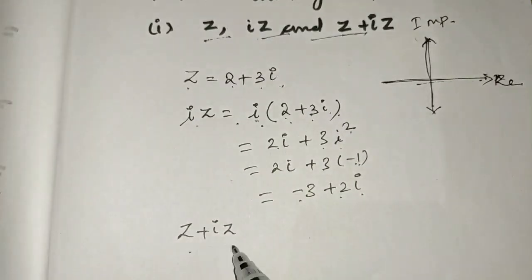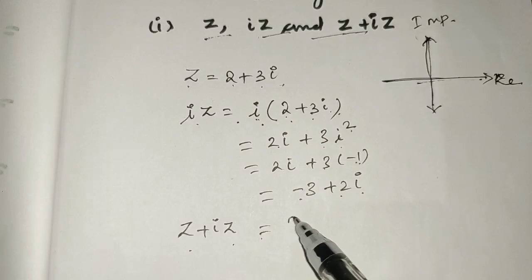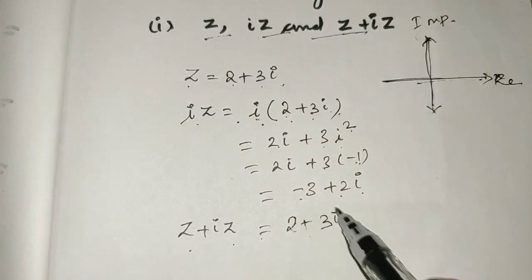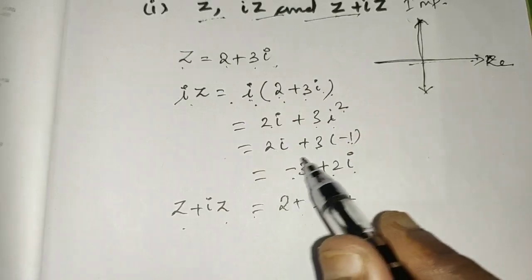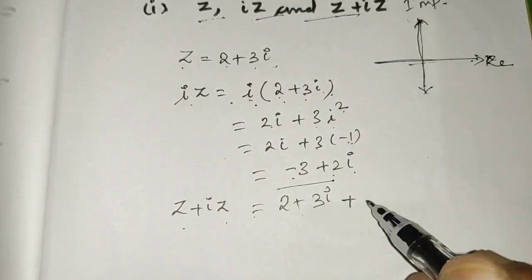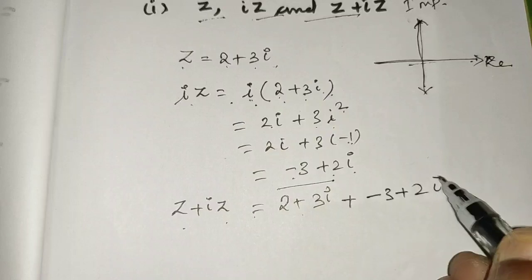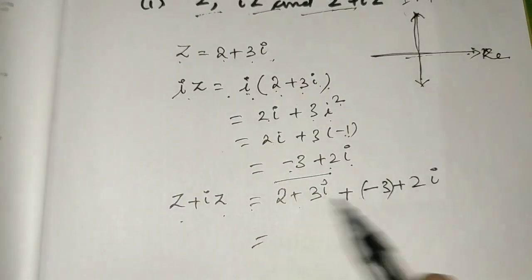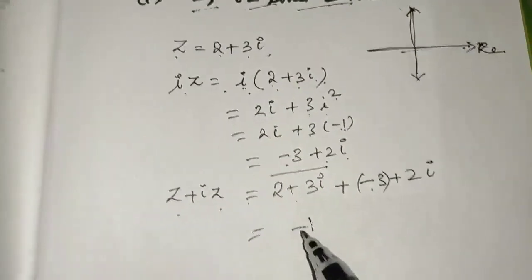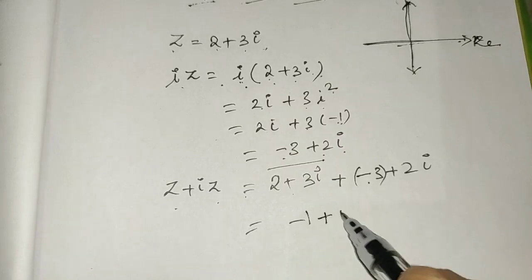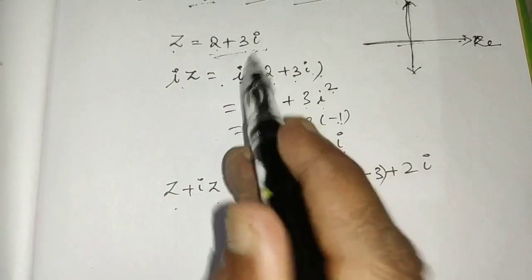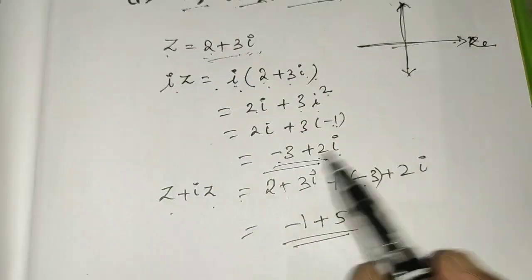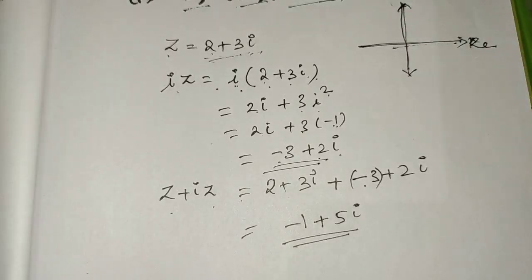And third one, z plus iz. Here the z is 2 plus 3i. I am going to add this iz. What is the iz? This is the iz, minus 3 plus 2i. So 2 minus 3 gives minus 1, 3i plus 2i gives 5i. So these are the three complex numbers which we have to plot in the complex plane.